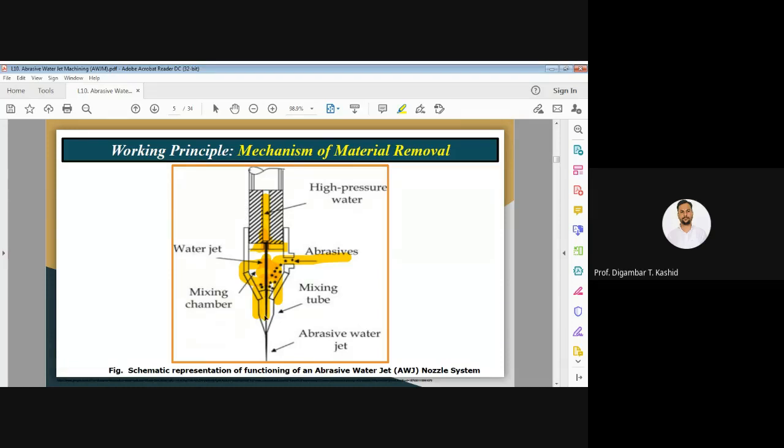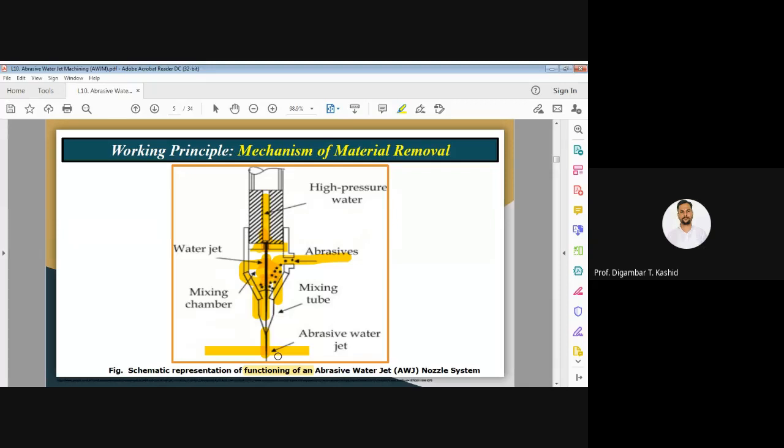With such a very high velocity, it hits the workpiece. For example, this is your workpiece, and when your abrasive water jet having high velocity hits this workpiece, then the kinetic energy of the abrasive particles is responsible for removal of the material from the workpiece.